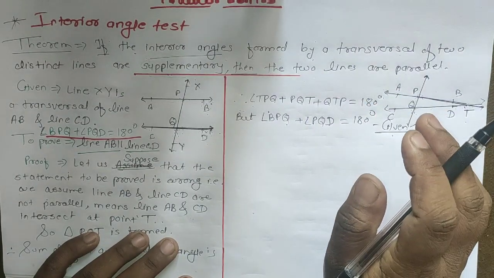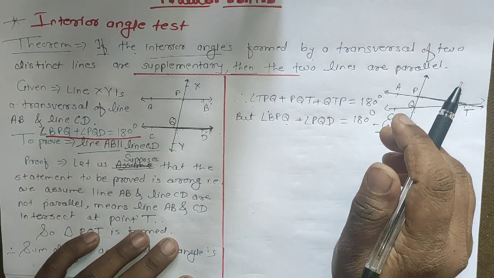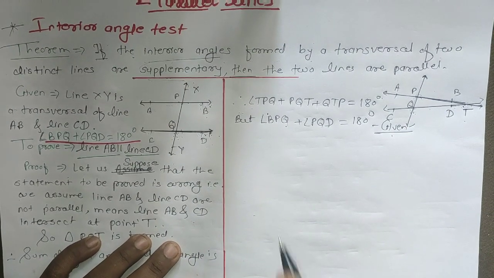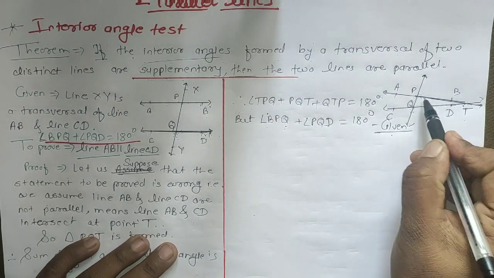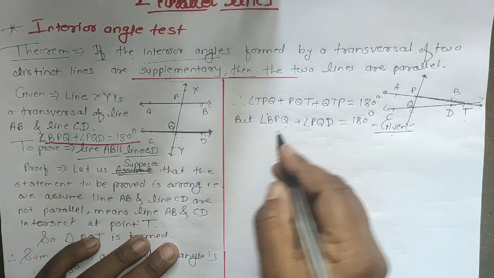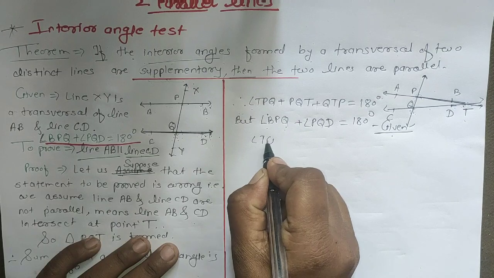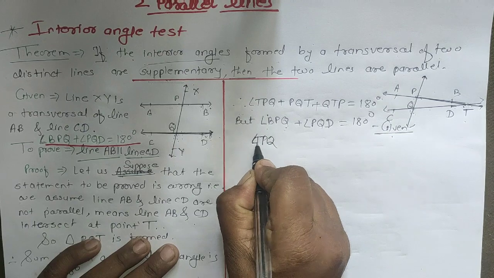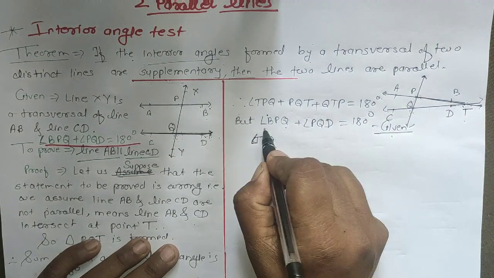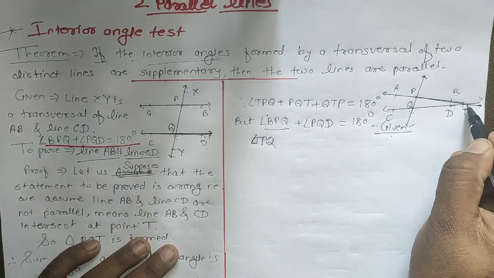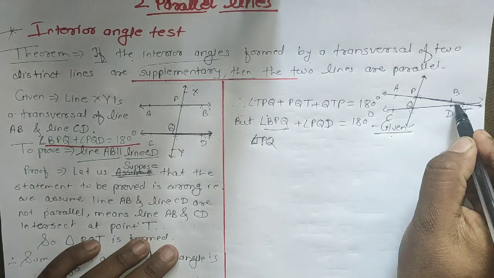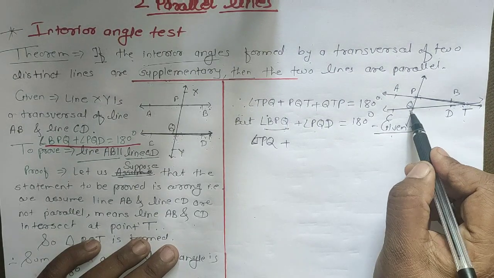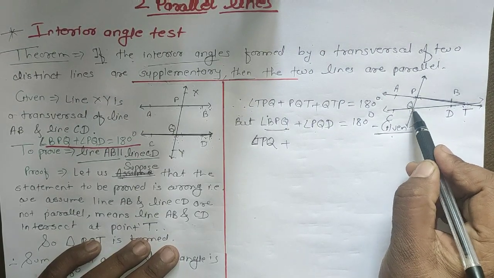Now what do we have to write? For this triangle, BPQ means only TPQ, because T-B-P are collinear, since point B is in between T and P. Plus angle PQD; instead of writing PQD you write PQT.